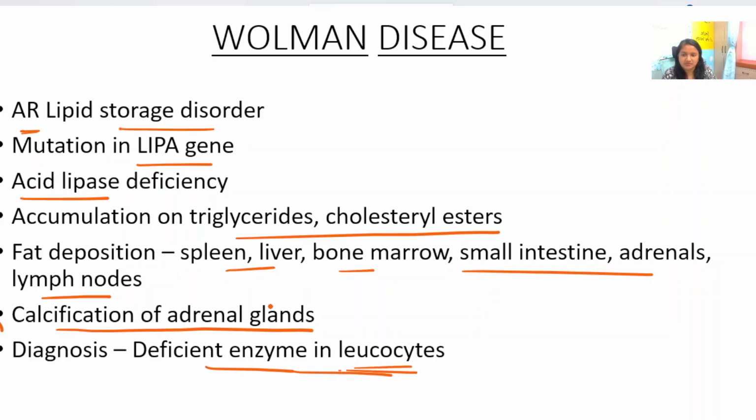There is deficiency of this acid lipase enzyme in the leukocytes, and also prenatally it can be diagnosed through amniocentesis. Now again, every line in this slide is important. Calcification of adrenal glands, this has been asked before, and this has been also covered in one of my previous